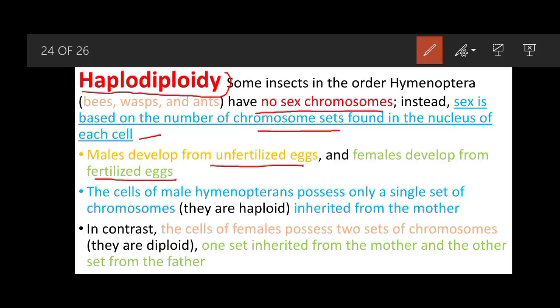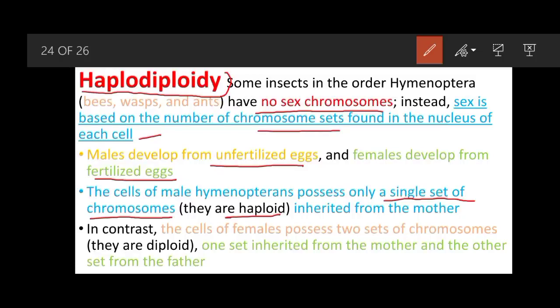So in haplodiploidy, males develop from the unfertilized egg, whereas females develop from fertilized eggs. The cells of male hymenopterans possess only a single set of chromosomes, or they are haploid. And this set is inherited from the mother.